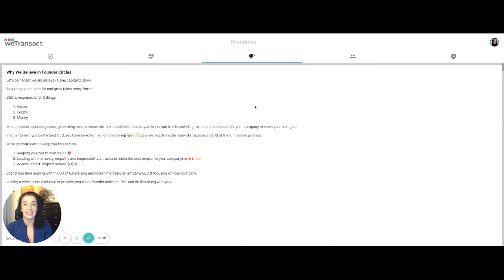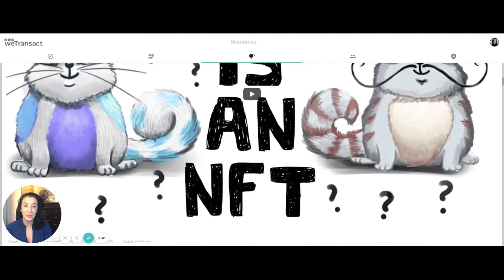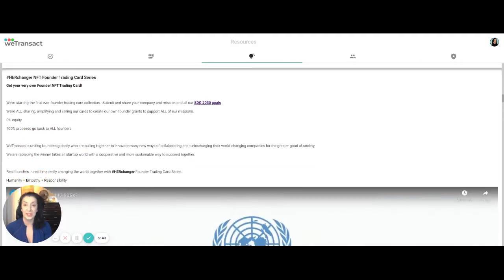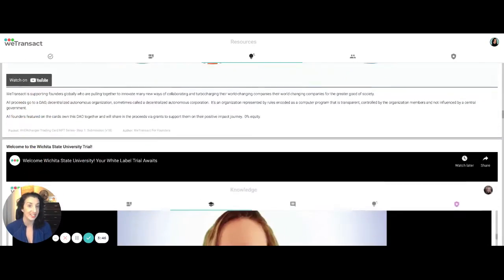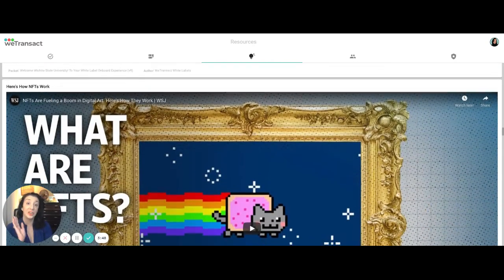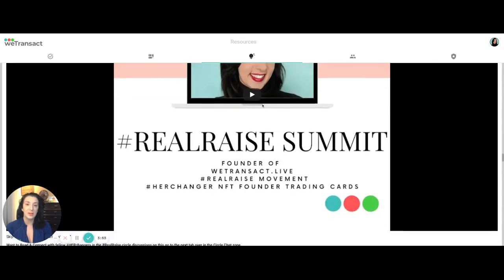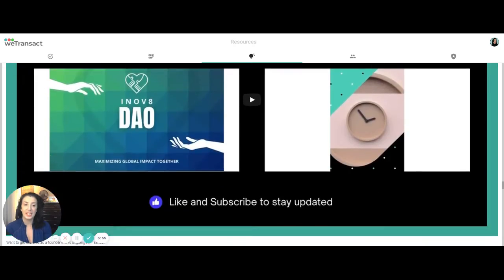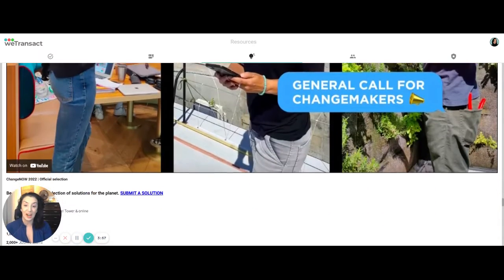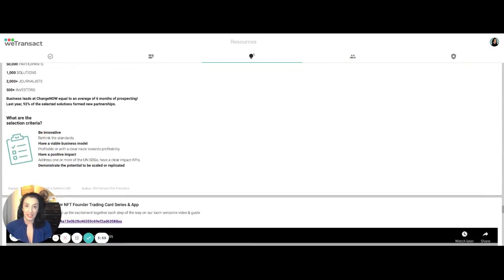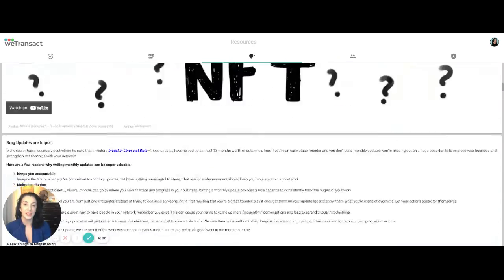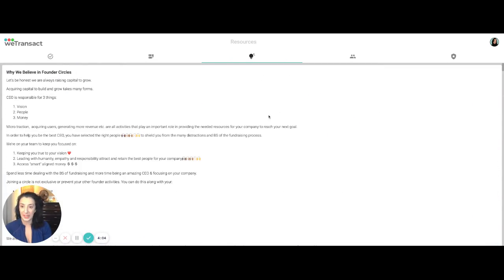The next really exciting tab is your resources. Everybody's resource tab will look different. So depending on the answers to your questions, resources that are relevant to you will be here. So this is your curated feed. It's not a standard feed everybody will see. It's curated to you. So again, as you go along, you can play videos. These are going to be resources that are updated. There's going to even be opportunities from our allies, all sorts of things that you could participate in or support, resources that are relevant to what you're working on.